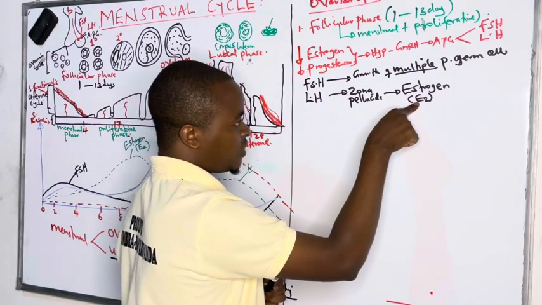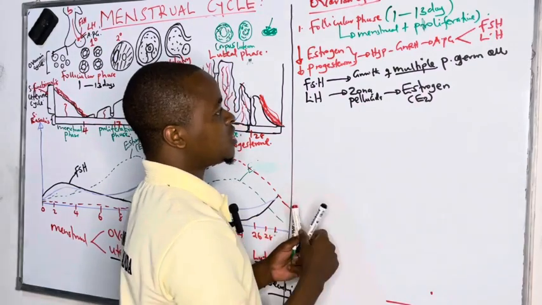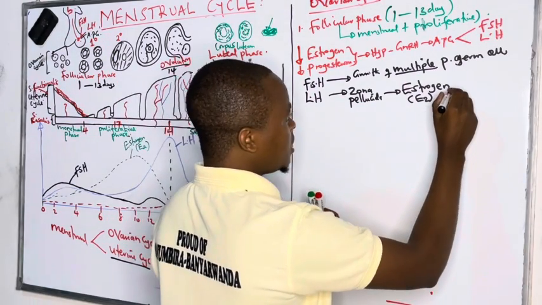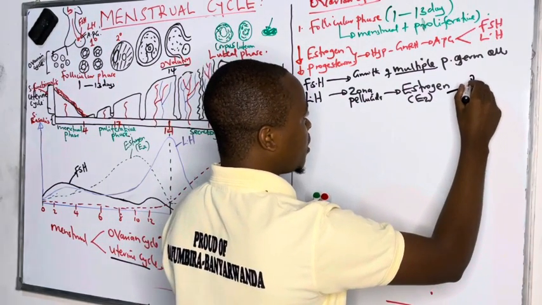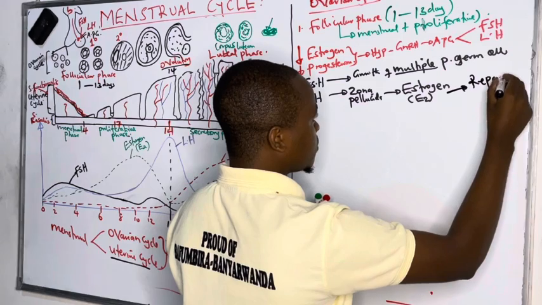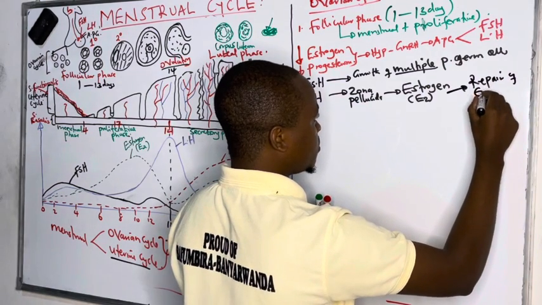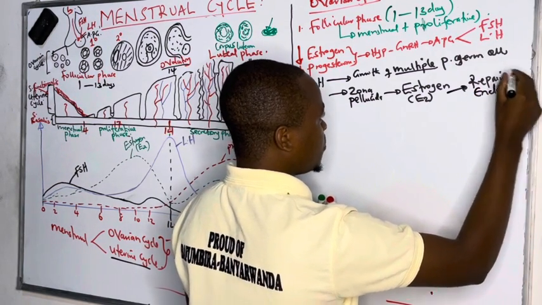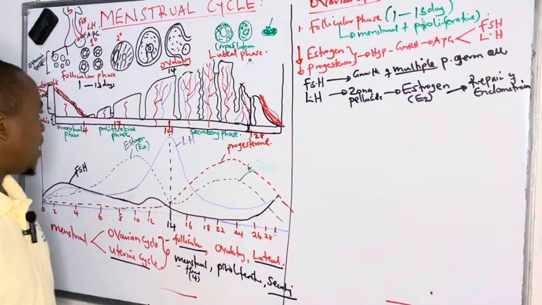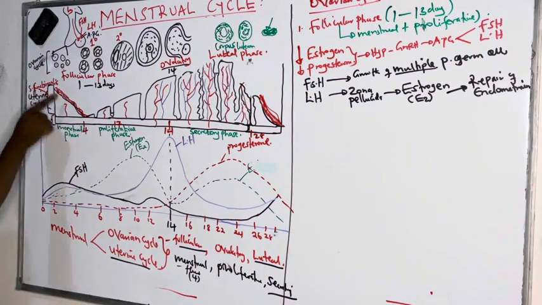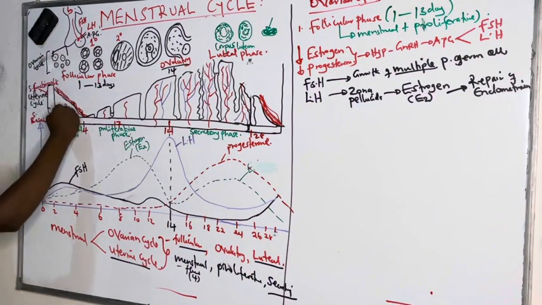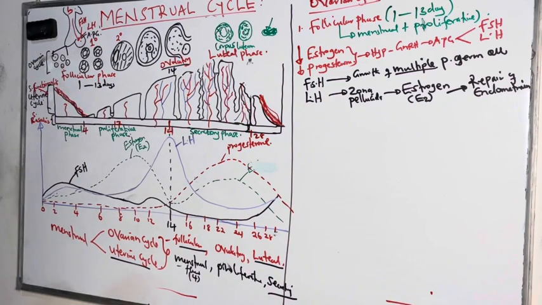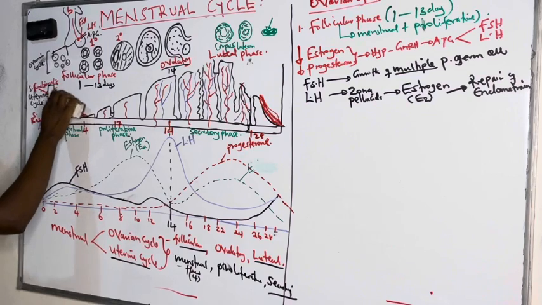And after production, this estrogen hormone is the one that is responsible for repair of the endometrium. Remember, during flow phase, during menstrual phase, we have been shedding off all the layer. So we have lost it. We see ourselves losing this layer during flow phase.